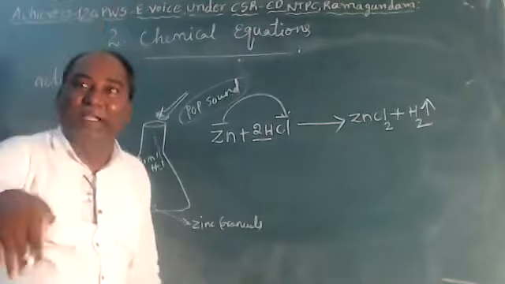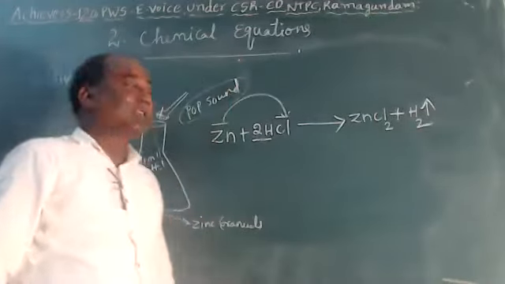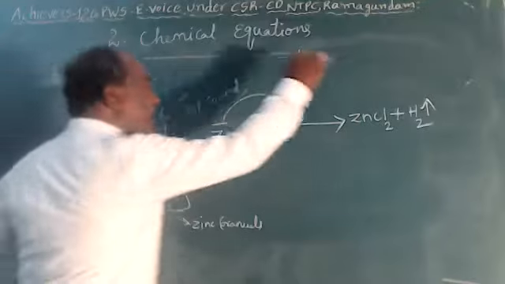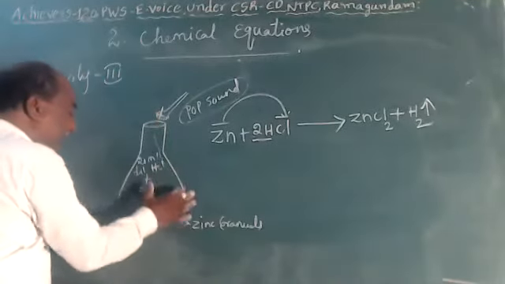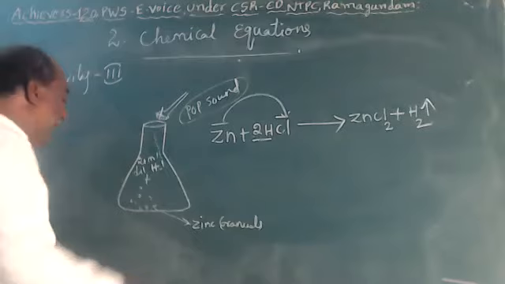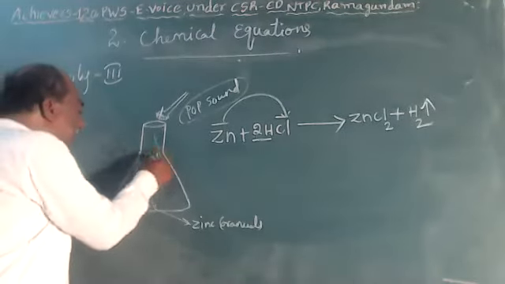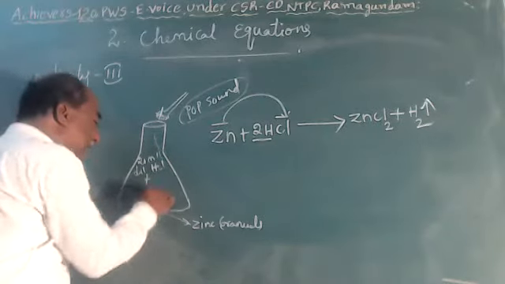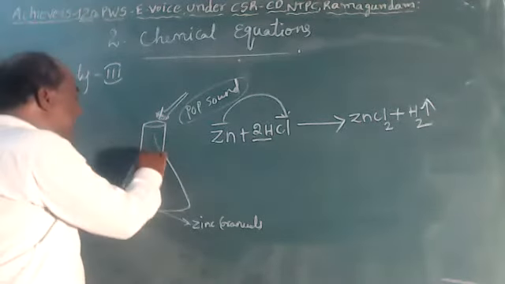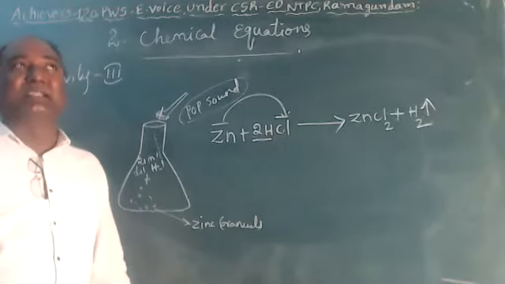An arrow symbol downward means precipitate. An arrow symbol upward means gas liberation. So in this reaction hydrogen gas is liberated. First we have to take a conical flask. It is a conical flask, children. Take some amount of zinc granules and to this add 20 milliliters of dilute hydrochloric acid. Now both react together, and some amount of gas comes out and we have to identify which gas comes out.